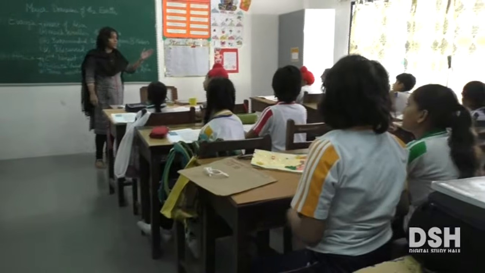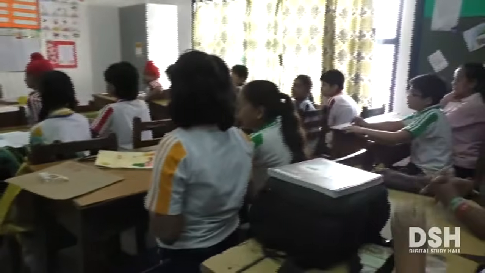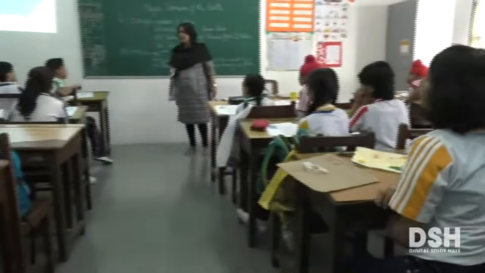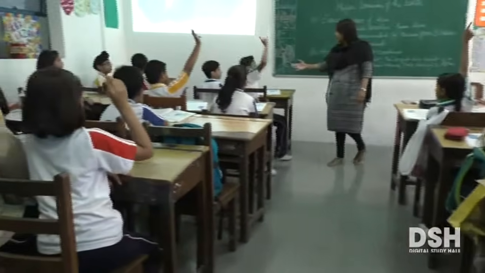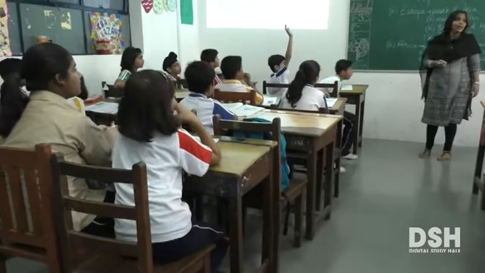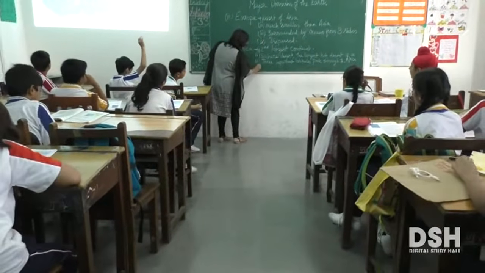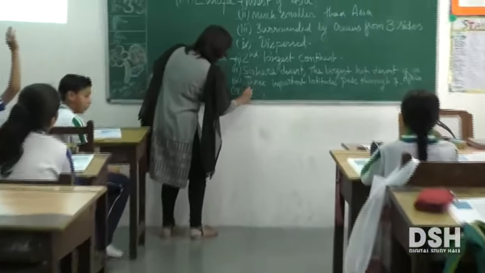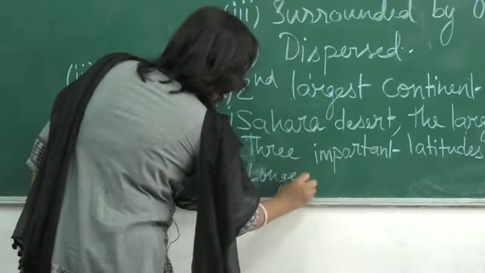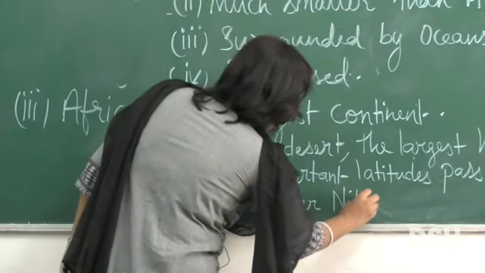Which is the continent which is very dispersed? Yes, Europe. And which is the continent which is the second largest? Okay, any other characteristic about Africa that you can tell me? Yes, the longest river also. The longest river, which is it? We missed out a point there. Africa is also home to the longest river, the Nile, which flows through Africa.